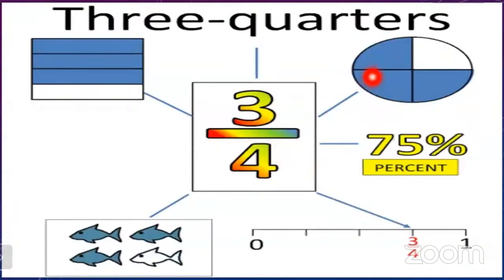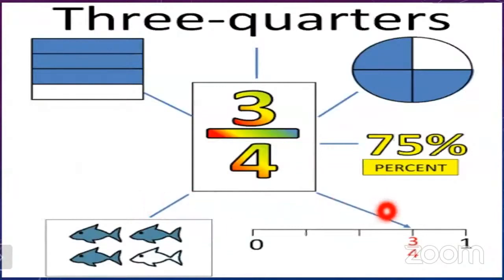Similarly, you can see here a group of fish in which there are 4 fish, and out of the 4 fish, 3 fish are in another color and 1 fish is white. So this is the 3/4 of this group.